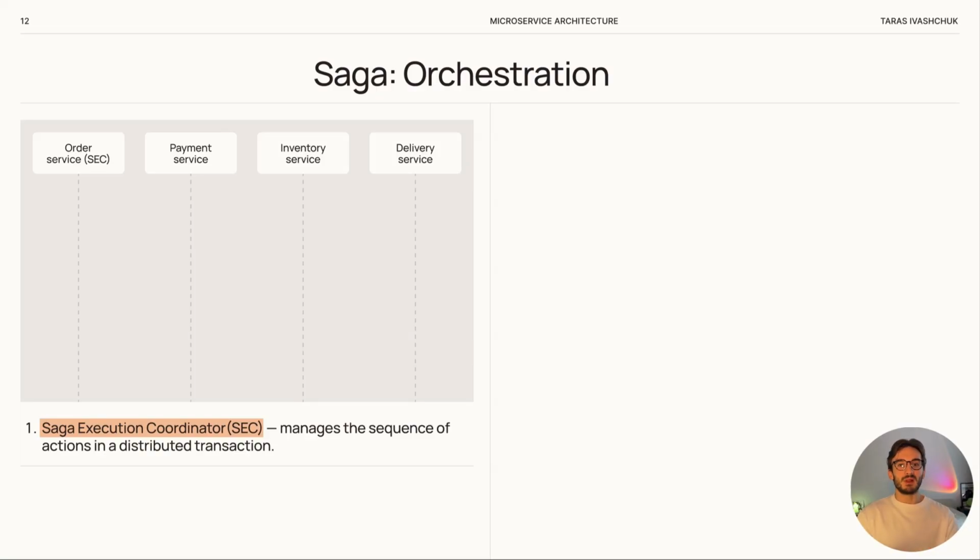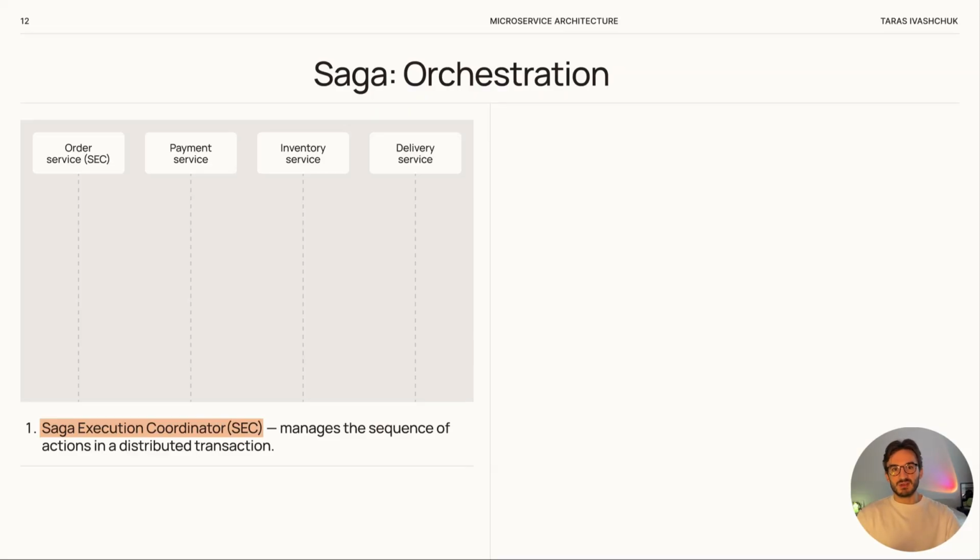Let's look at an example a bit more complex than just buying a cinema ticket. Imagine we are placing an order. In this case, our order service works as a SEC. In a successful scenario, the client starts the process by sending a request to buy some stuff to the order service.